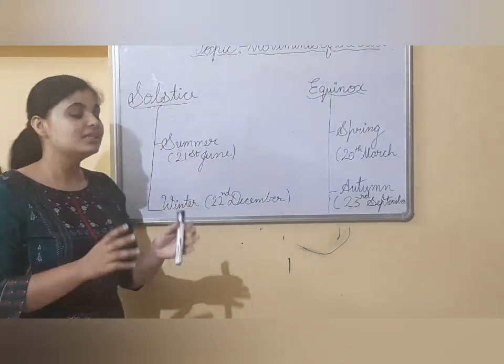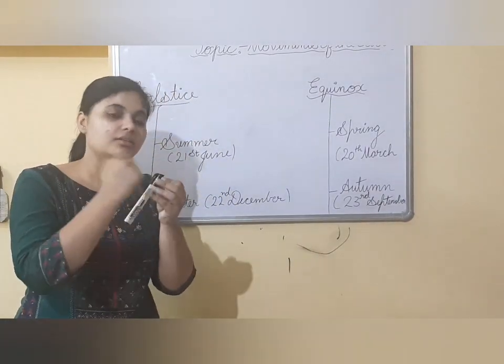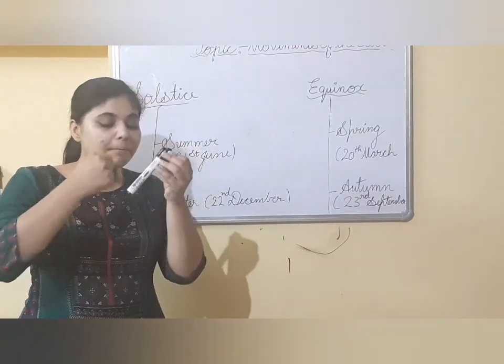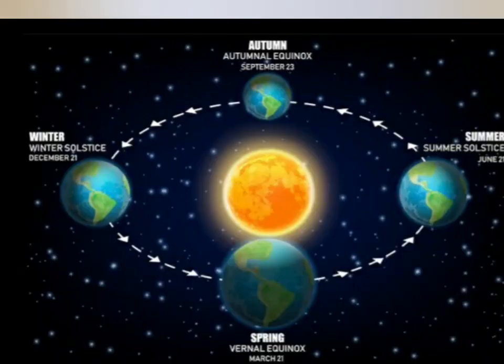Solstice means when one part of the Earth faces the sun and receives the maximum sunlight, but the other part at the same time receives minimum sunlight. As you know, Earth always revolves around the sun. When Earth is at this position, one part of the Earth is receiving the maximum sunlight and the other part is getting the minimum sunlight. So this geographical phenomenon is known as solstice.